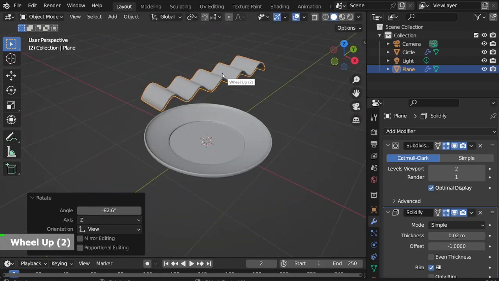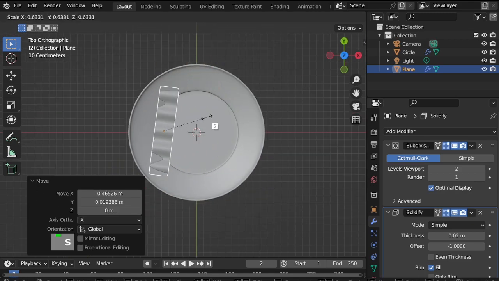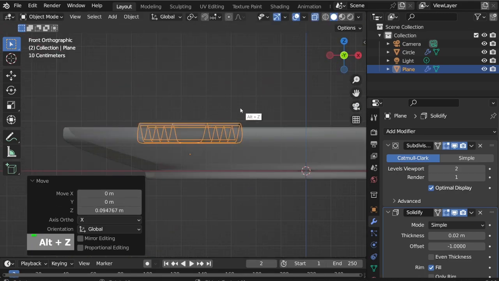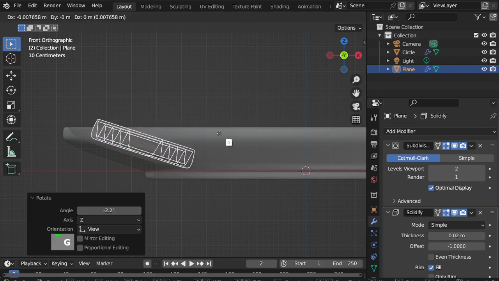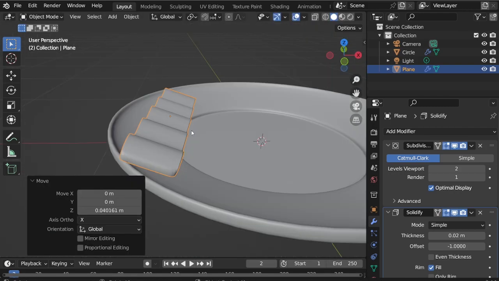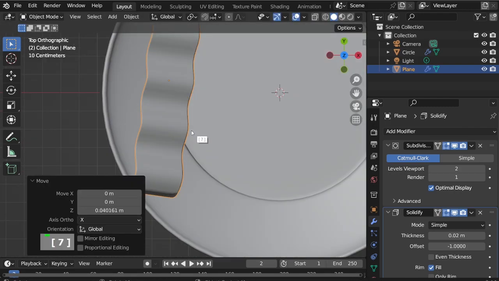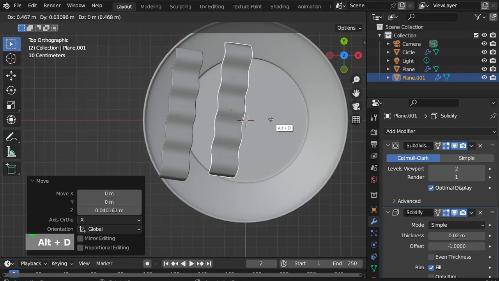Scale down and position it on the plate. Alt-D to duplicate one.